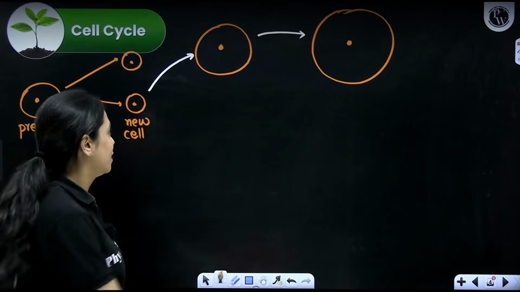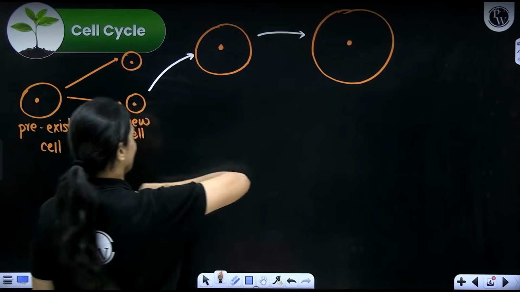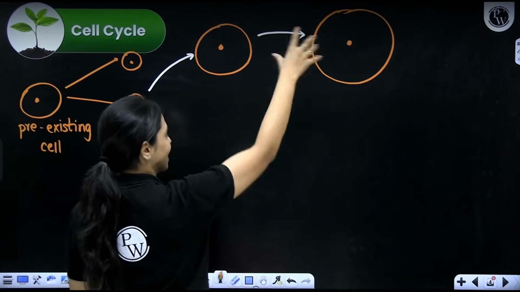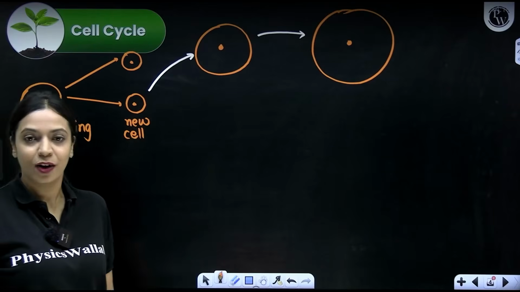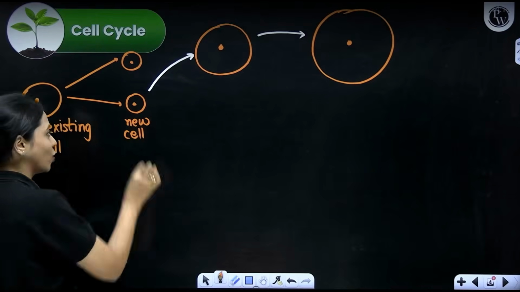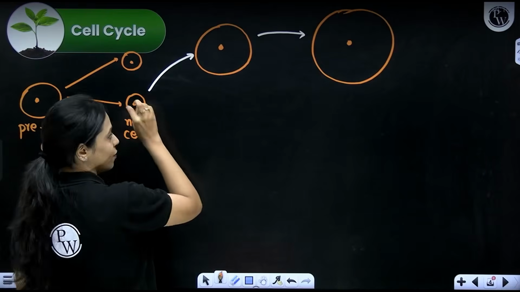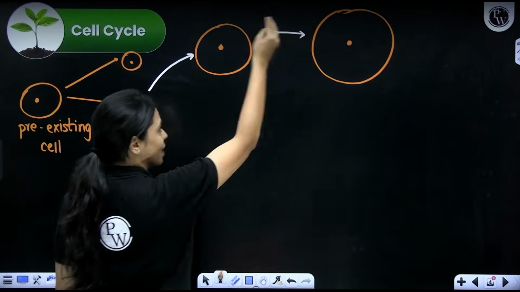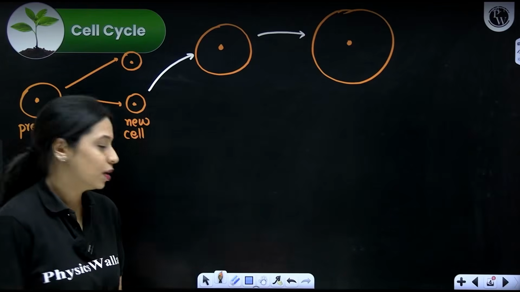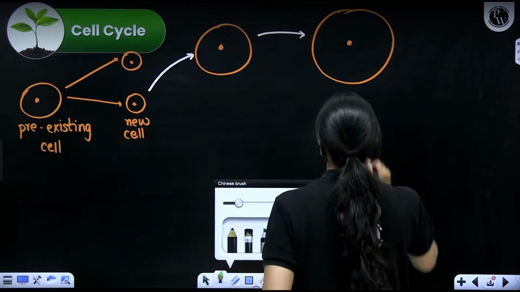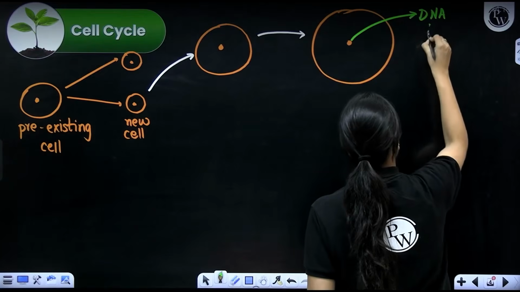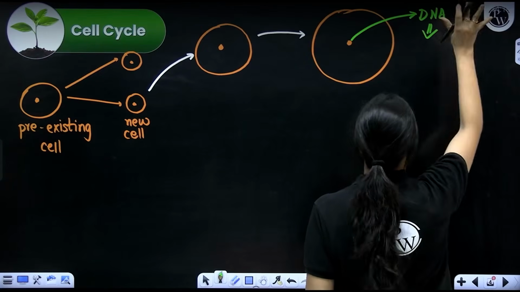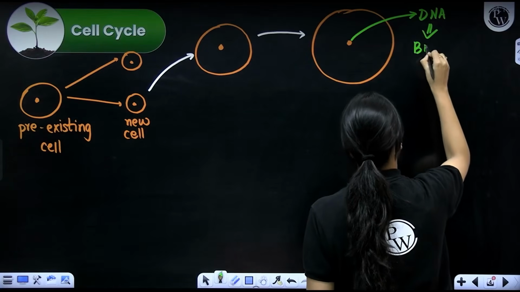See here. From here to here to here, I've increased the size of the cell, the cytoplasmic volume has increased, but did you notice there is any change in the DNA content? There is no change in the DNA content. Whatever DNA was there here, 46 chromosomes, let's say, the same amount is there here and here also. We know that genetic material, DNA, has information for pretty much everything that happens inside a cell. This is like the big boss sitting inside.